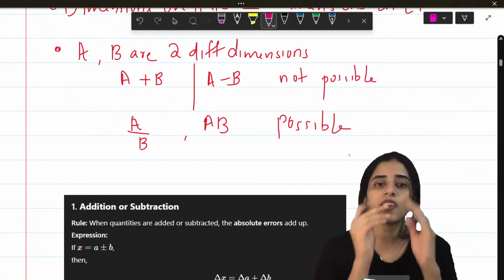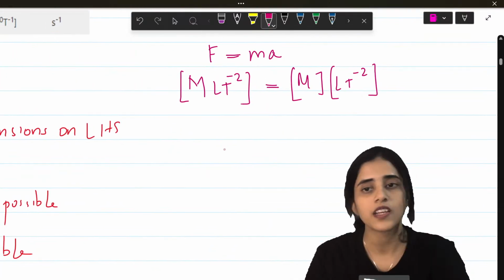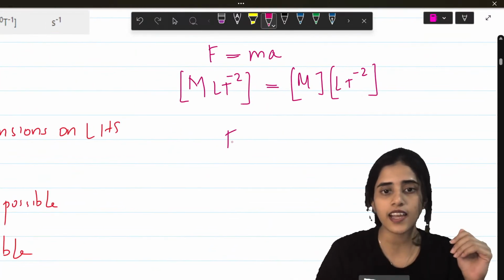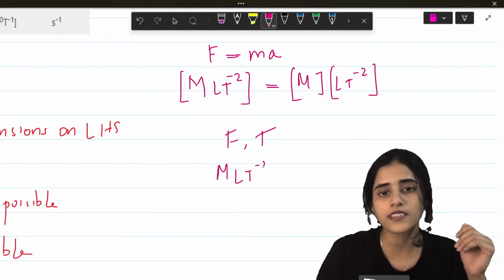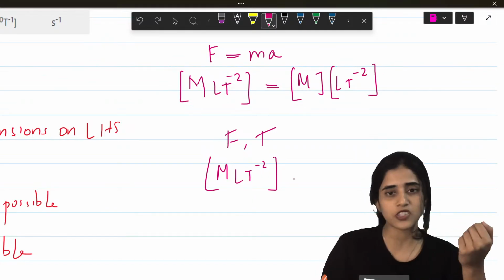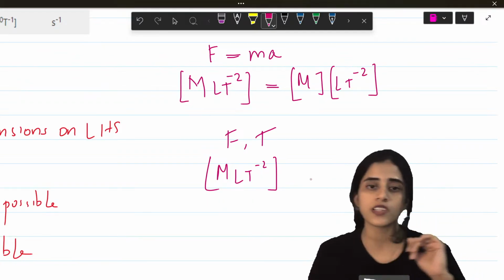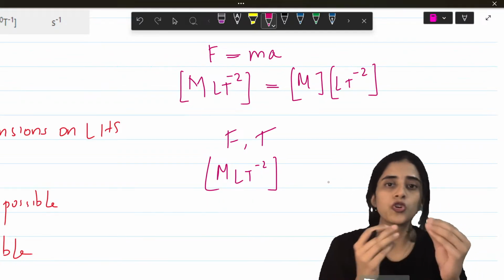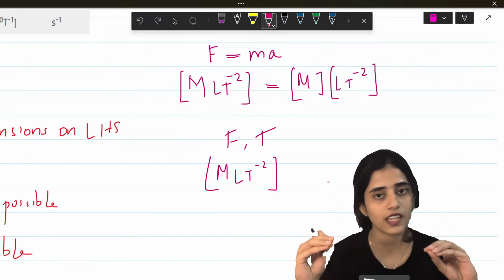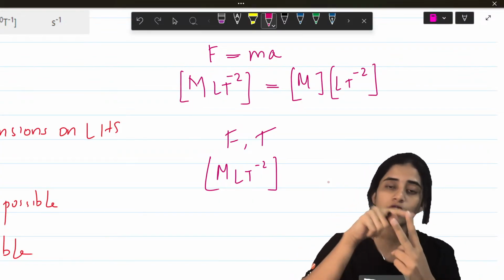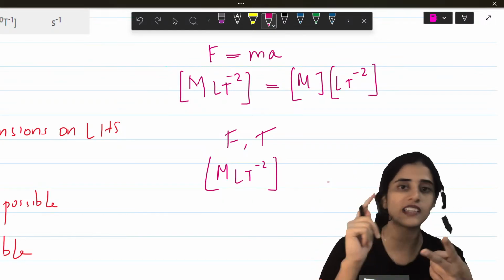Next is, if A and B are two different dimensions, then you cannot add them. What do I mean by two different dimensions? Let's say I have force and I have temperature. Force has a dimension of mLt raised to minus 2. What is the dimension of temperature? It does not have mass, length, nor time. So it would be 0. Can I add force and time? You can't add 2 newtons minus 2 seconds. You cannot do 2 newtons plus 2 seconds. If you have 2 different dimensions of 2 different quantities, you cannot add them nor subtract them. But you can multiply them or divide them.